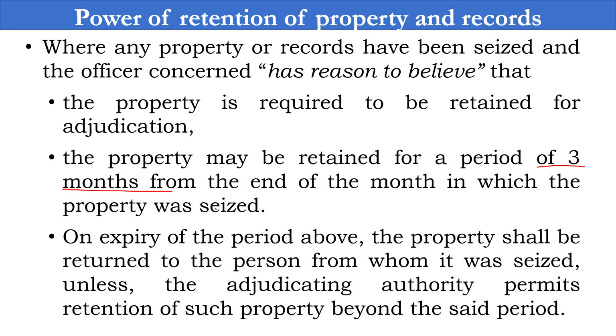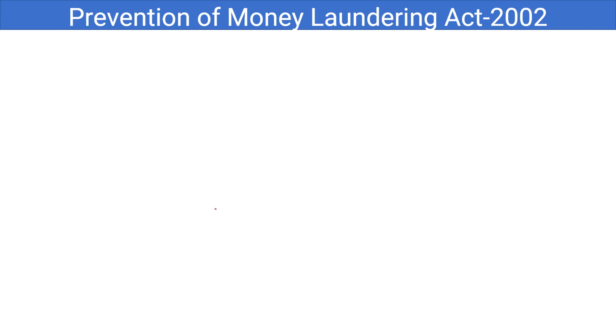On the expiry of the above period, the property should be returned to the person from whom it is seized, unless the adjudicating authority permits retention of such property beyond the said period. So if the ED wants to retain, the director or assistant director wants to retain that property under seizure for a prolonged period other than that 3 months, then they have to request the adjudicating authority that they will retain this property for so and so reason, and then the adjudicating authority will permit. That is how it happens.